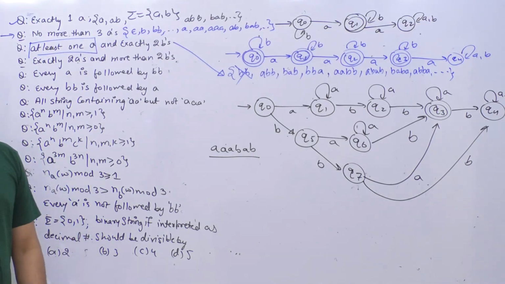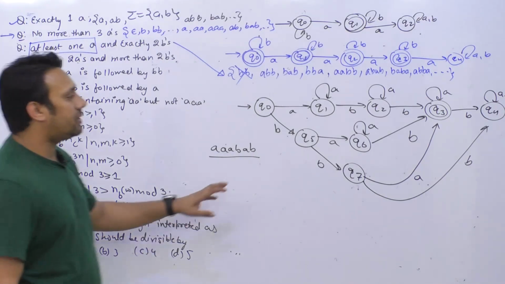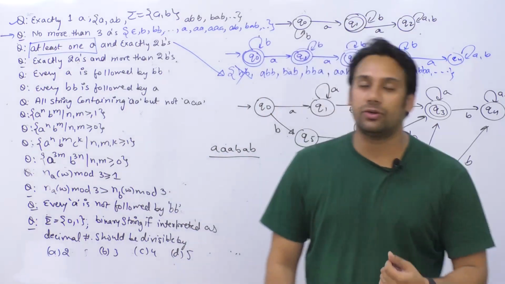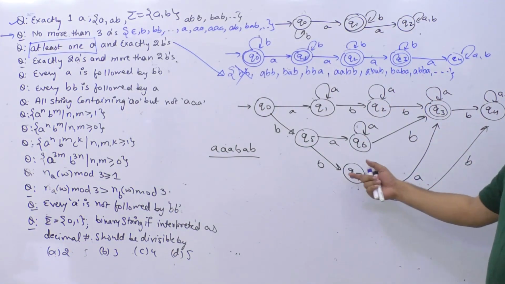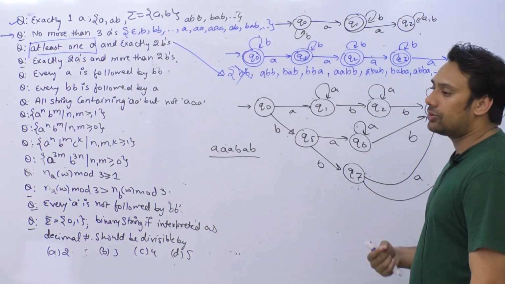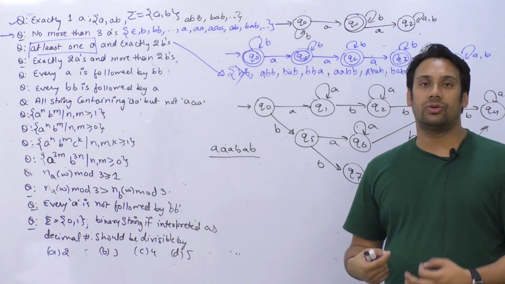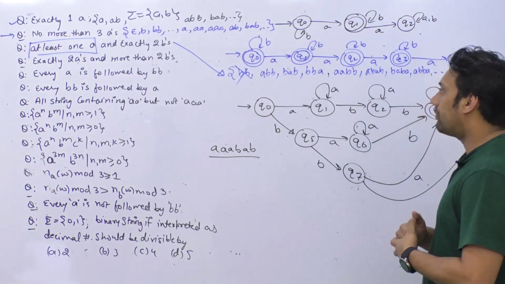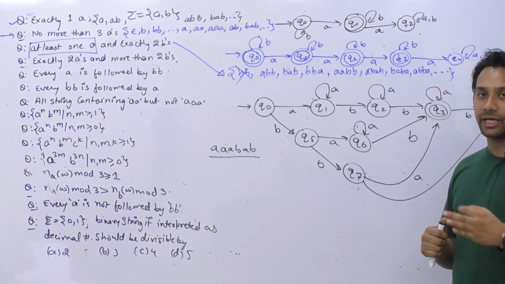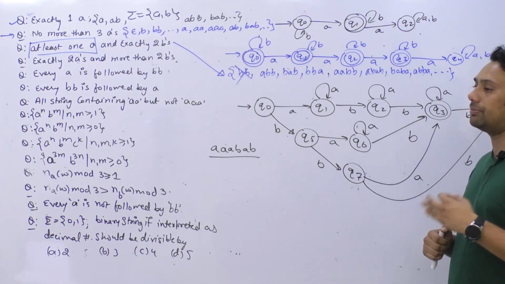Just try and analyze this one. Look, this kind of problem I'm not really trying to minimize. I'm not really trying to create a minimal DFA here in this problem, because it can be a little bit tricky to understand if you want to create a minimal DFA in one go. So what I'm trying to do is create a correct DFA, not a minimal DFA.